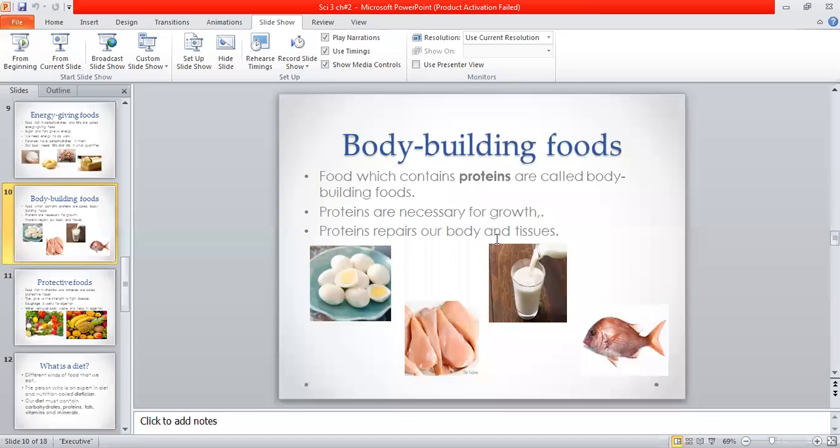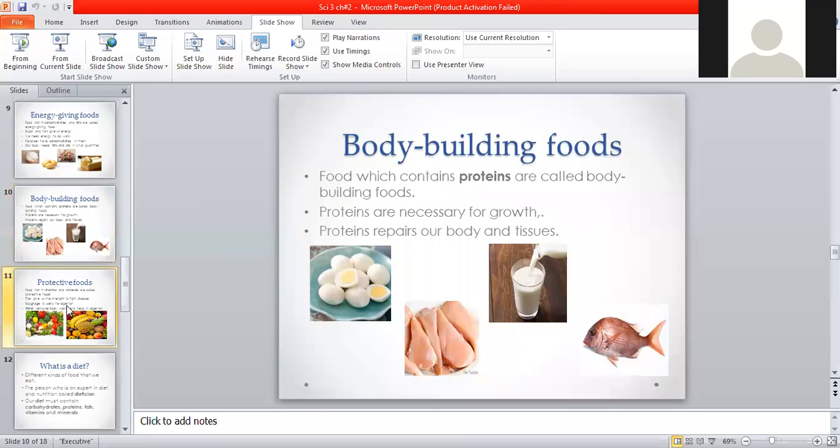They help the body to repair tissue, even in children who are growing. Younger children need more protein in their diet for their best growth. The babies, the class 1 and nursery class students, the kids basically need a lot of protein in their diet, which helps them grow better. Examples of protein-containing foods are: eggs contain a rich amount of protein, milk contains a rich amount of protein, chicken, fish, and pulses. Many pulses also contain different proteins.